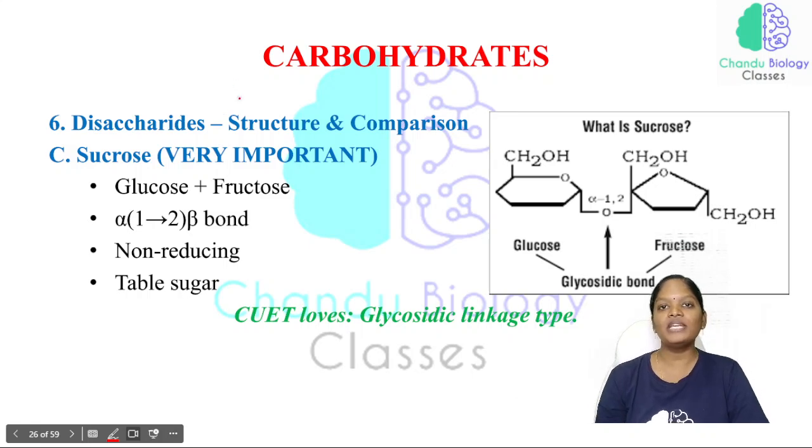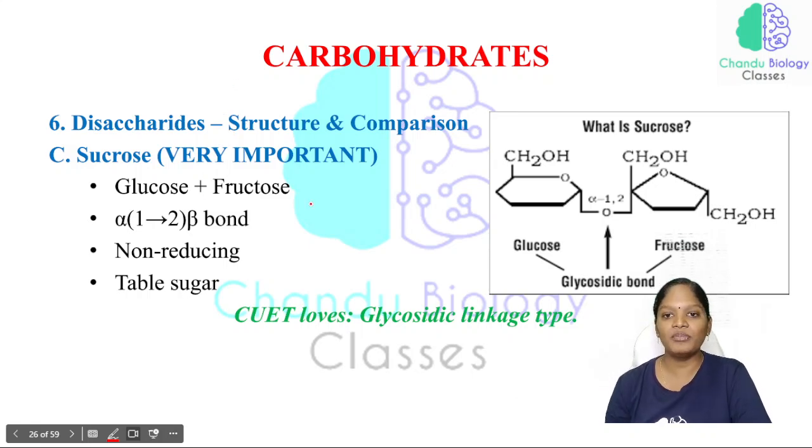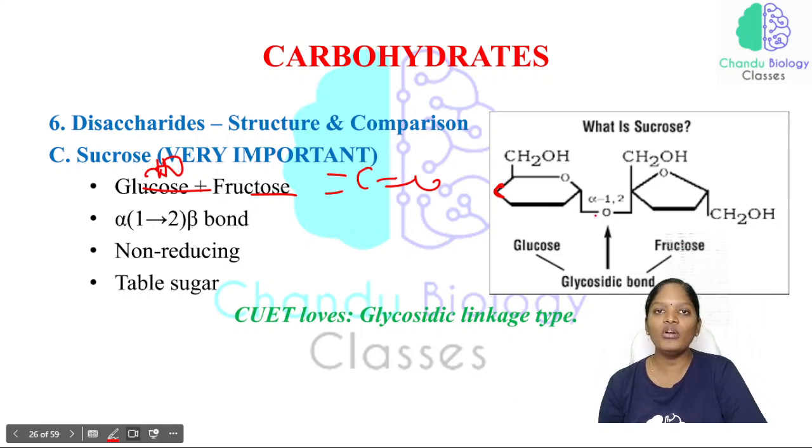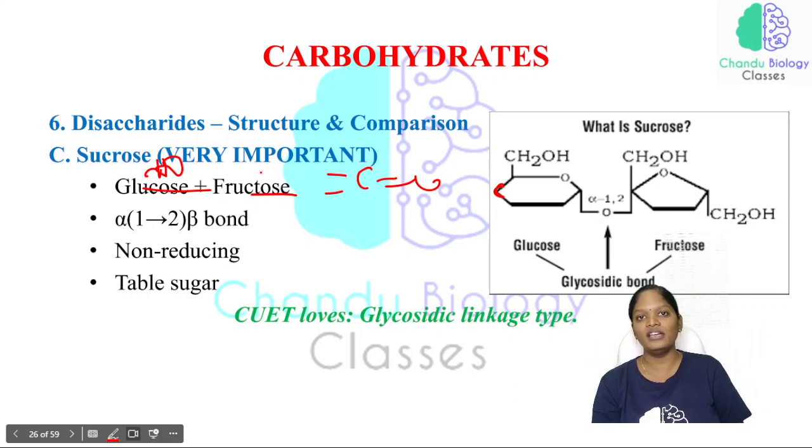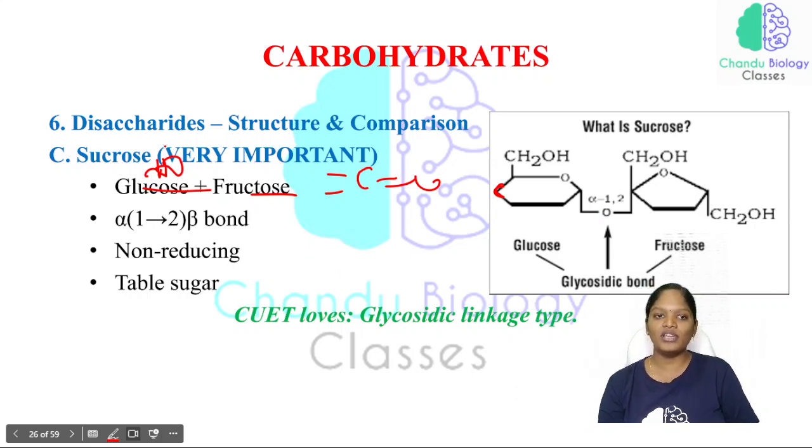So frequently the question will be asked from here, because there will be no free end of the functional group. Either it will be the aldehyde or ketone. There will be no free end in the glucose and fructose. In the glucose, aldehyde will be the functional group, and in the fructose, ketone will be the functional group. Here there will be no free ends of the functional group. That is why we are calling sucrose a non-reducing sugar,